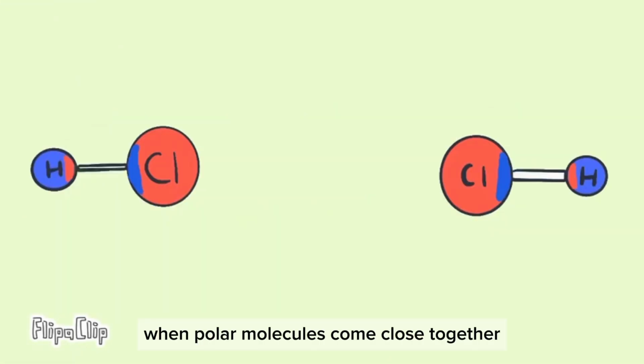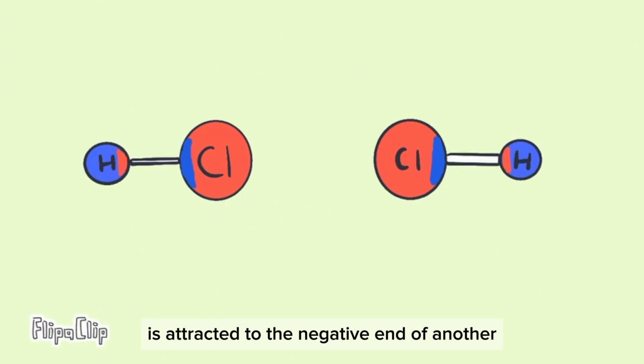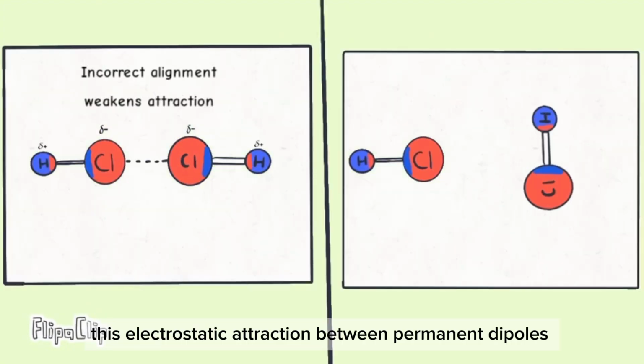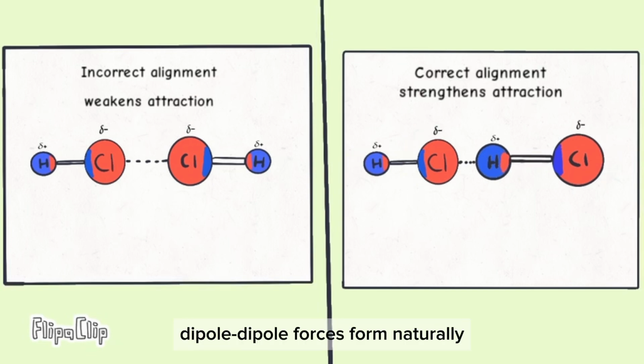When polar molecules come close together, the positive end of one molecule is attracted to the negative end of another. This electrostatic attraction between permanent dipoles is known as dipole-dipole force. Dipole-dipole forces form naturally as molecules rotate and align themselves to maximize attraction.